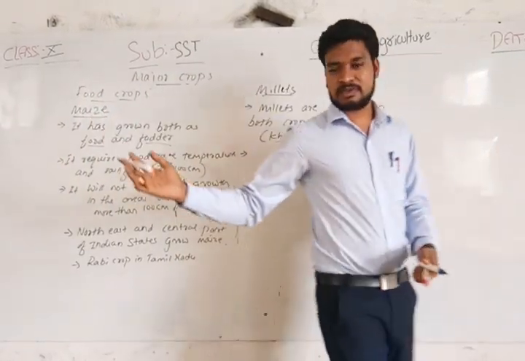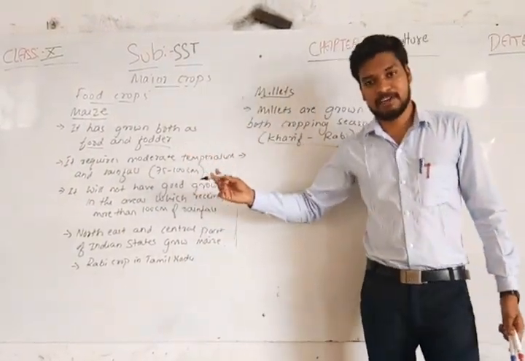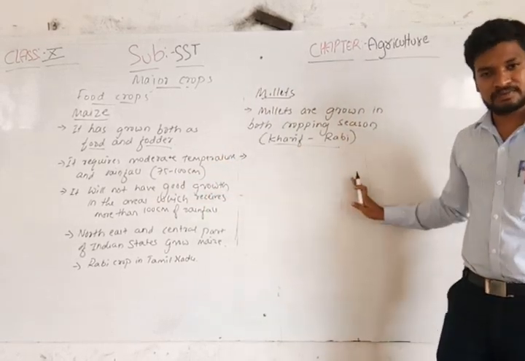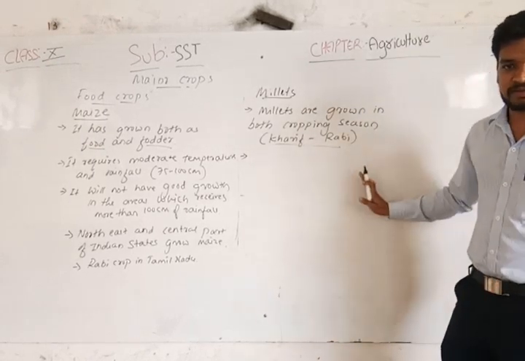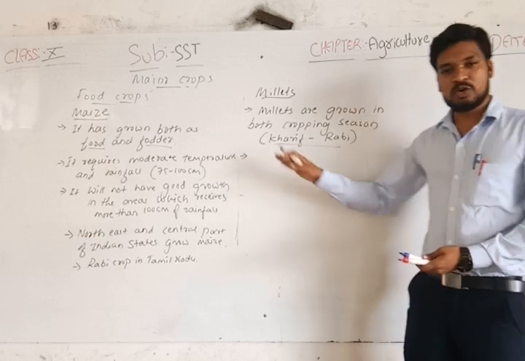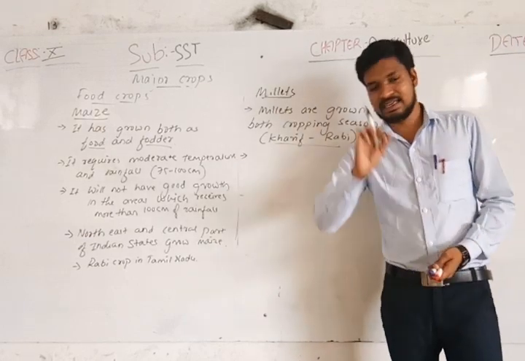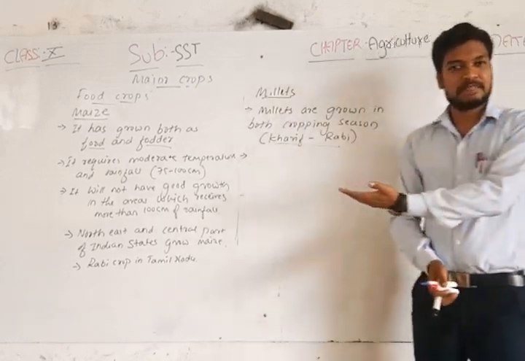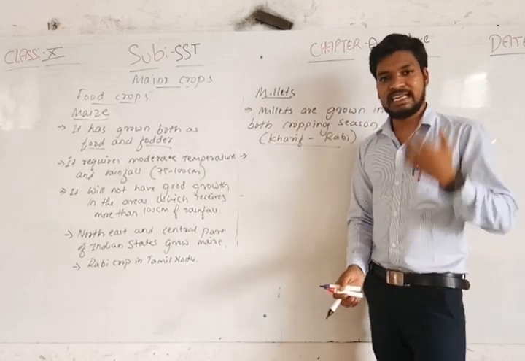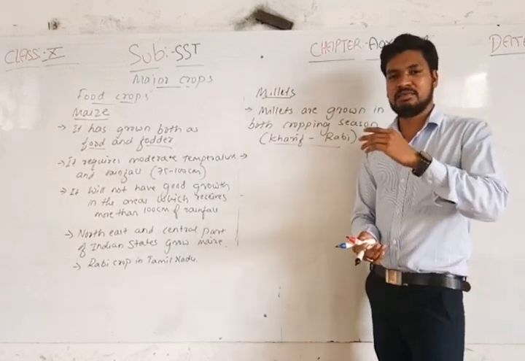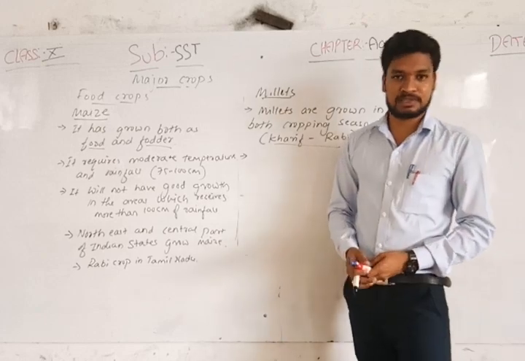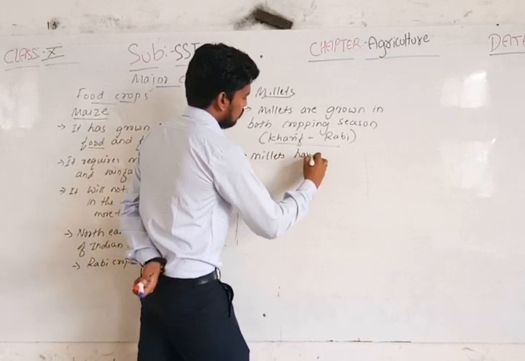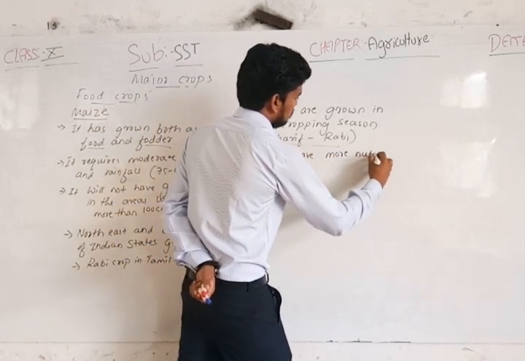Compared with the other crops we discussed, like rice, wheat, and maize, millets have more nutrition. Among them, jowar, bajra, and ragi have more nutrition, and they support our diet and help increase the nutrition in your body by decreasing food deficiency. So these millets have more nutrition.